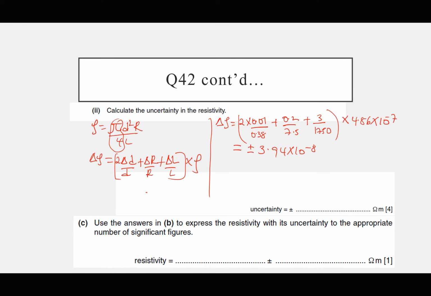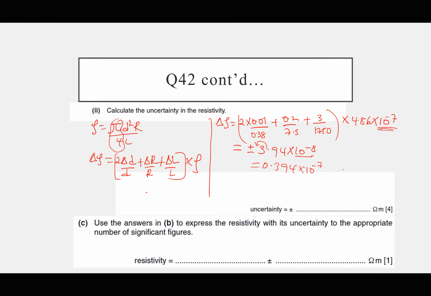But always ensure that the power of 10 in the absolute uncertainty looks the same as the power of 10 in the true value. Since the power of 10 in the true value is negative 7, we move one step to the left so that it becomes 0.394 times 10 power negative 7.